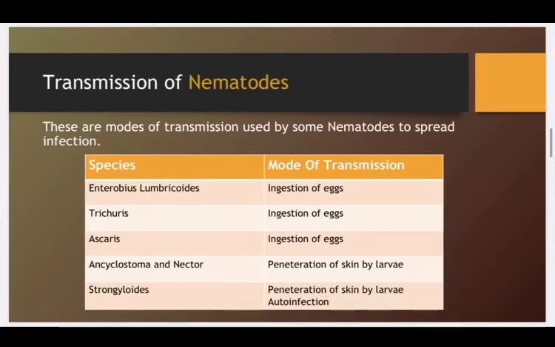Then the modes of transmission by which nematodes spread infection include, for Enterobius, Trichuris, and Ascaris, the ingestion of the eggs from the contaminated soil. For Ancylostoma, the larvae penetrate the skin. For Strongyloides, transmission is by the penetration of skin by larvae and also by autoinfection.